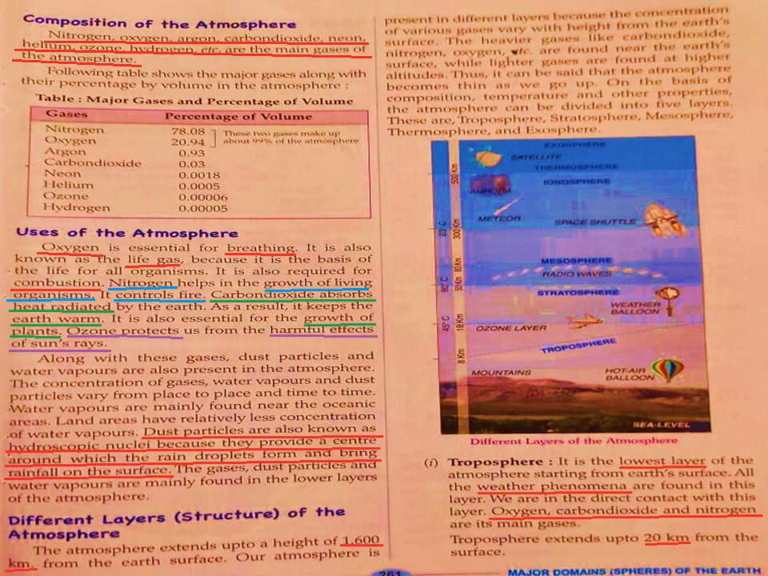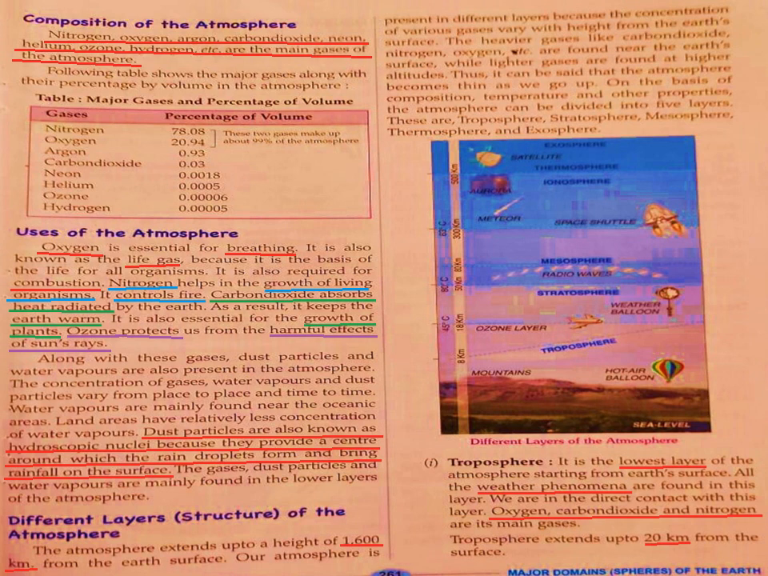Then you have argon 0.93%, carbon dioxide 0.03%, neon 0.0018%, then helium 0.0005%, ozone 0.00006%, then hydrogen 0.00005%. So you see that the largest volume in the atmosphere is nitrogen, and the second largest volume is oxygen.